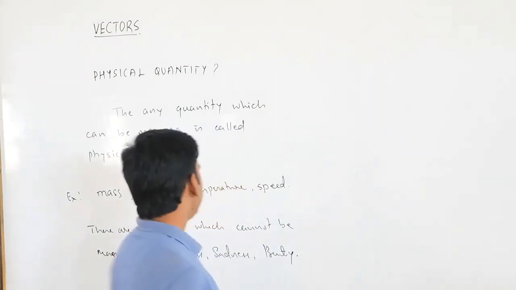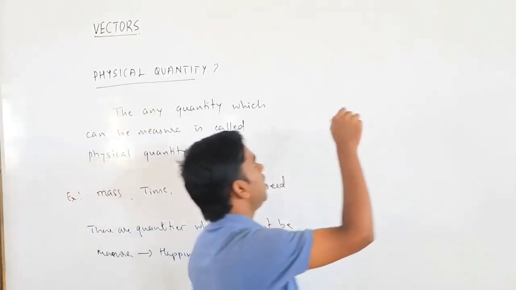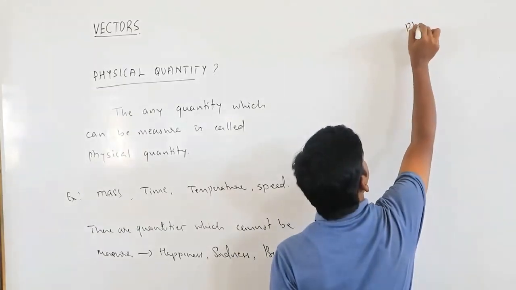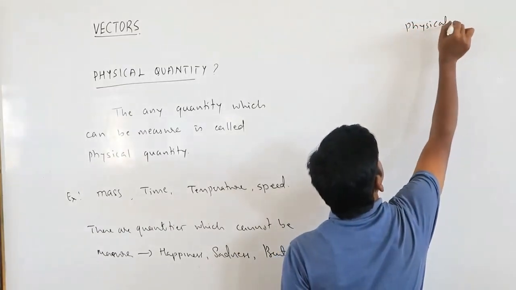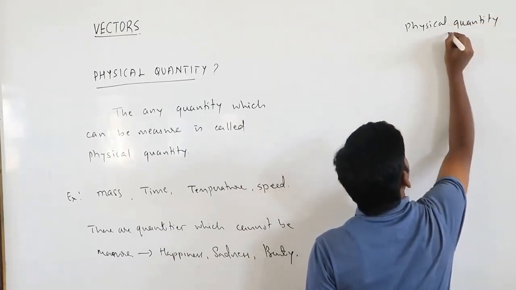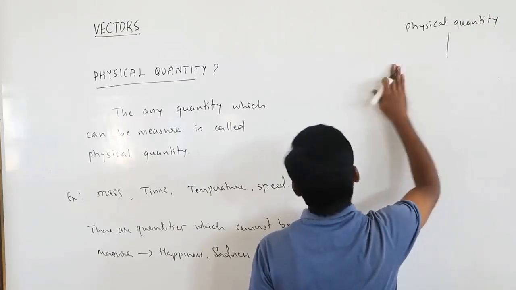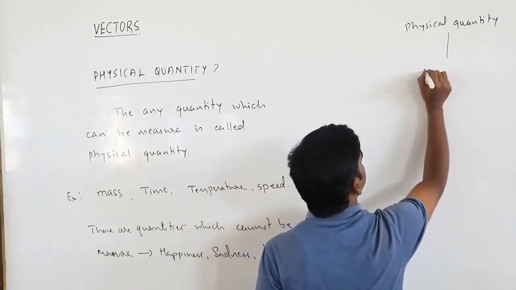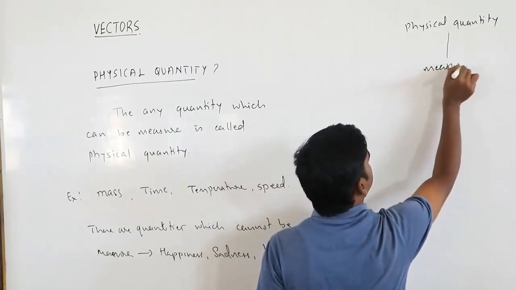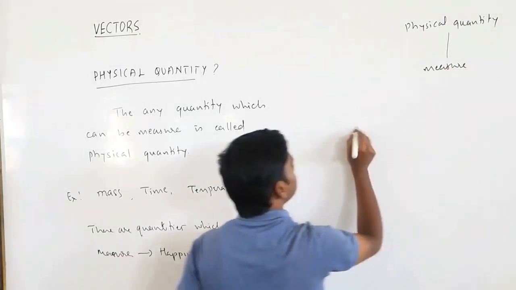Okay. So once you understand what exactly a physical quantity is, then you have to measure the physical quantity. So when you start measuring the physical quantities, okay, so what will happen? There are some quantities.